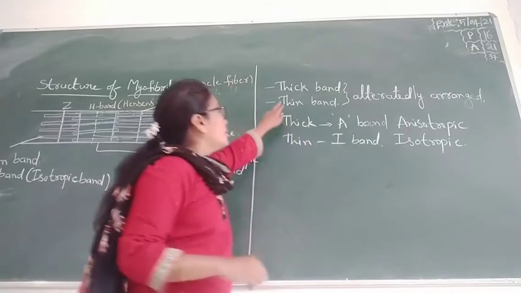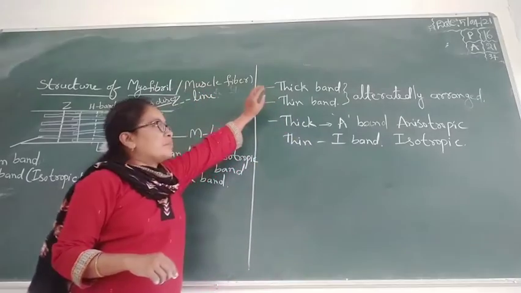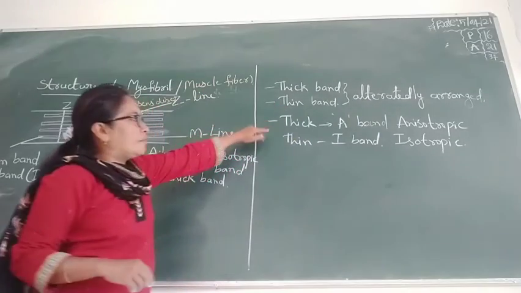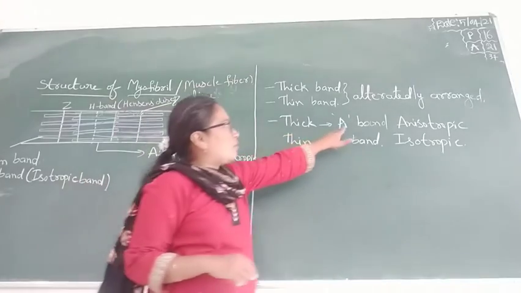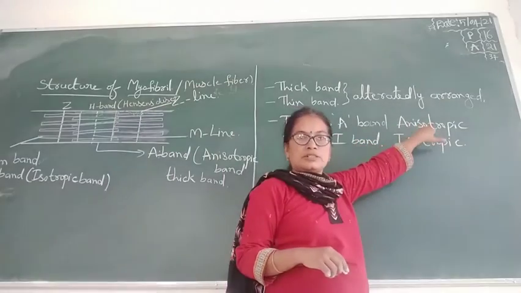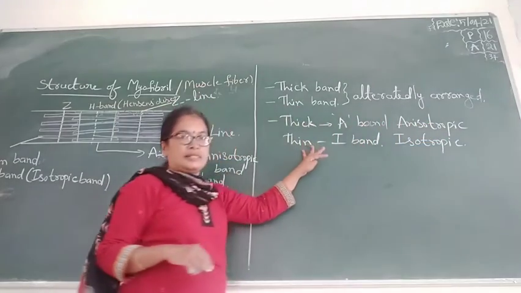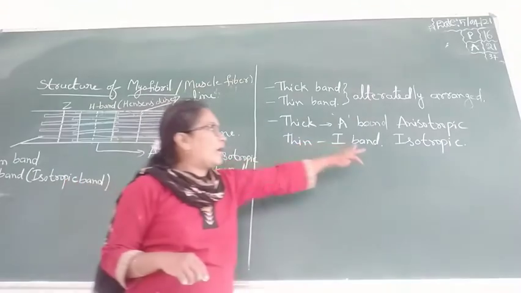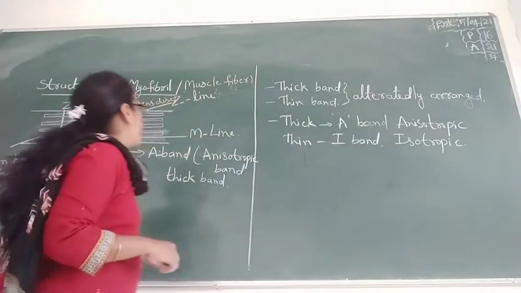These are the two bands, thick band and thin band.